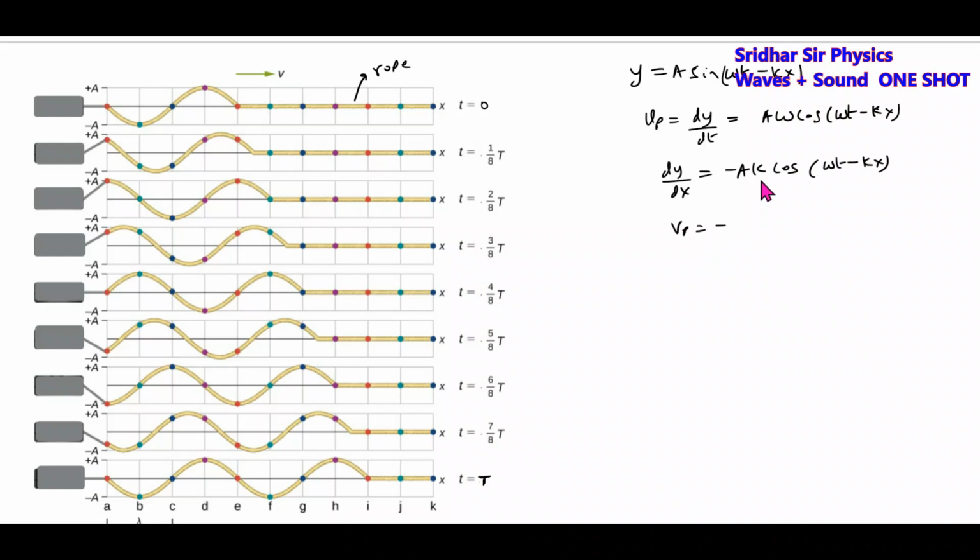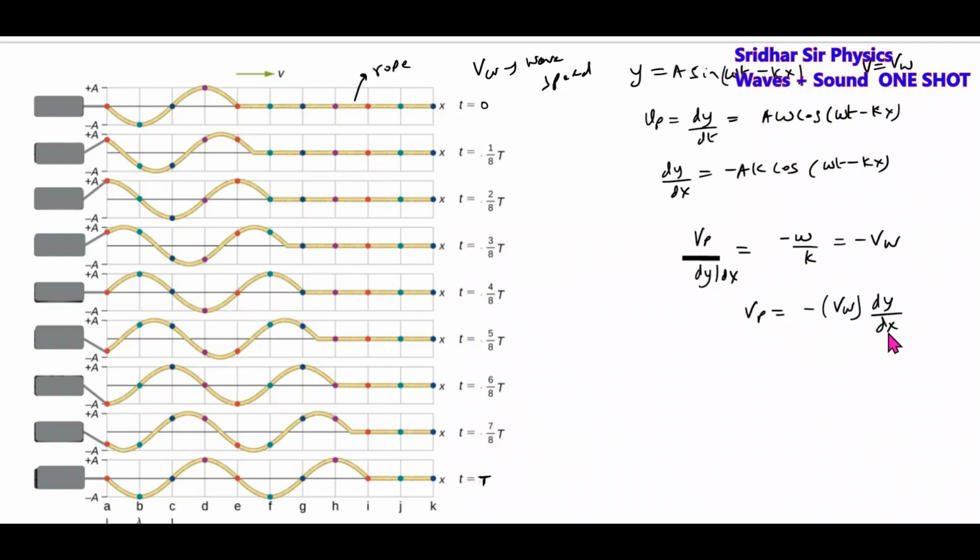So particle velocity is equal to minus... okay, I'll divide these two equations. Dividing these two, Vp by dy by dx will become minus omega by k. What do you mean by omega by k? It will become the wave speed. Wave speed, I'll use the symbol Vw. Okay, fine. So this will become Vp equal to minus Vw dy by dx. What do we mean by dy by dx? Slope.